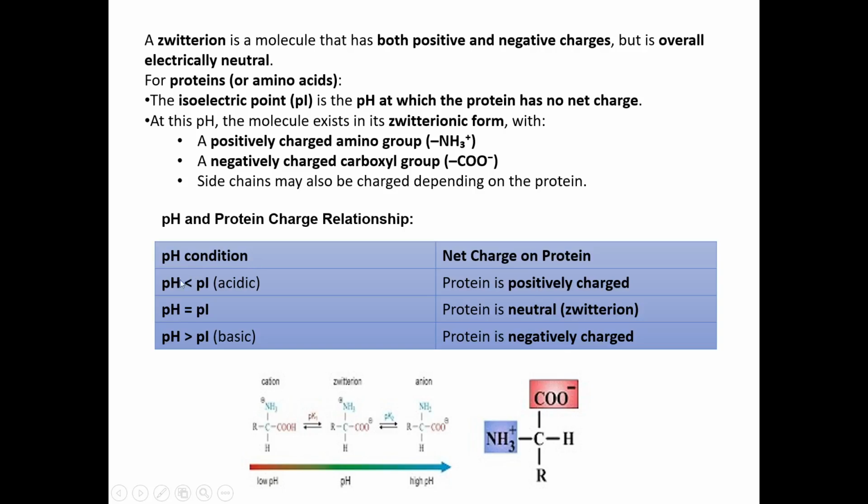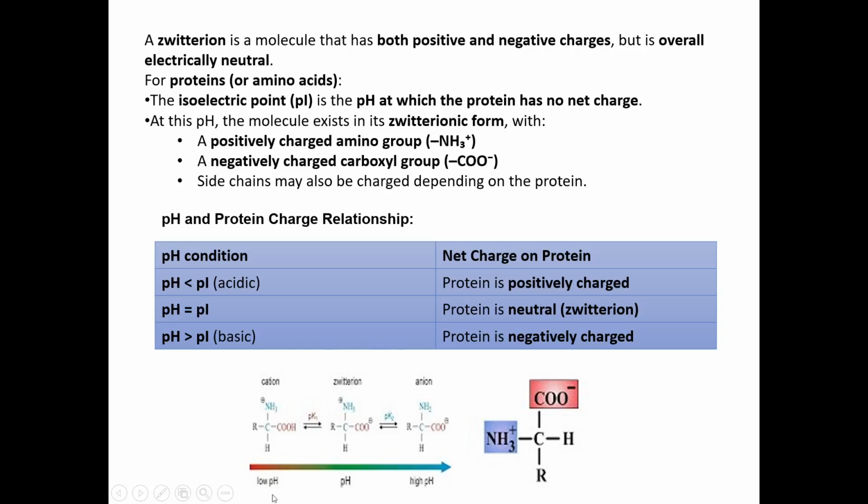So the pH conditions: if the pH is less than the isoelectric point, that is if it is acidic, the protein is positively charged because there are more H+ ions. And then if the pH is equal to the isoelectric point, the protein is neutral, that is, it is in zwitterionic form. And if the pH is higher than the isoelectric point of the protein, that is, if it's in basic environment, it is negatively charged.